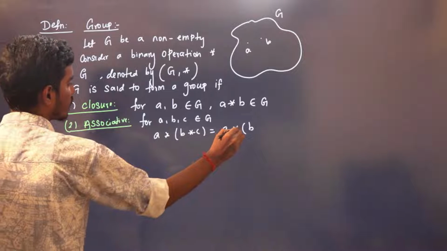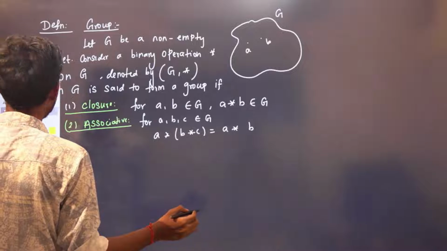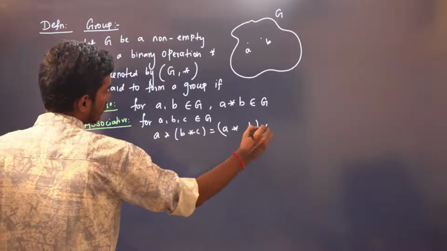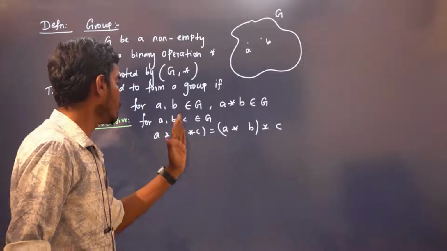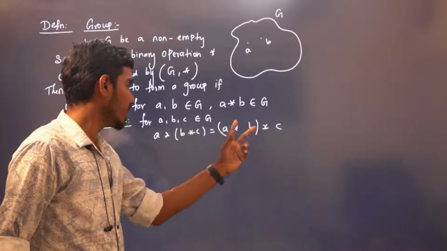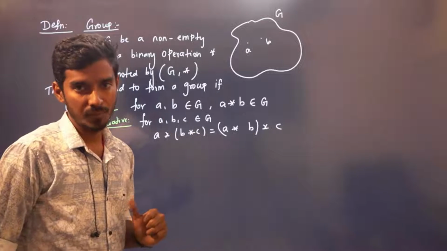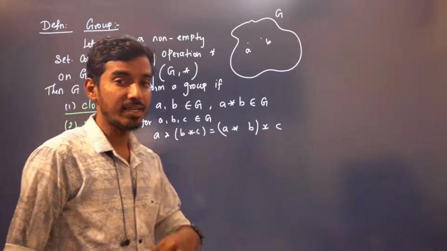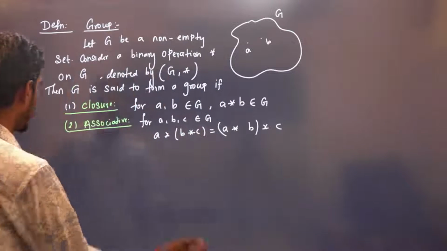That is, in a star (b star c), you perform b star c first, then you perform a with b star c. Here I'm performing a star b first, then performing c. Both should be equal. Then we say that set G satisfies the associative property with respect to that binary operation.